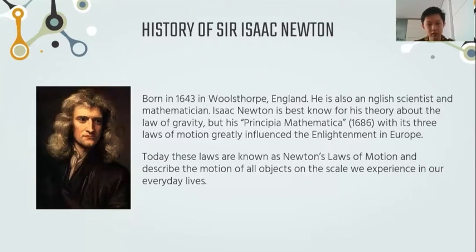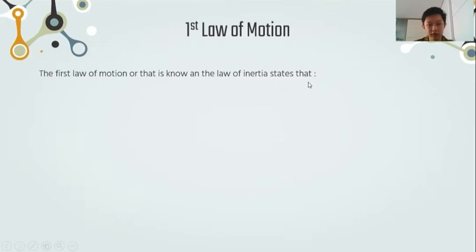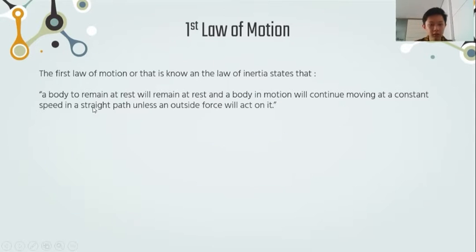Today, these laws are known as Newton's laws of motion and describe the motion of all objects on the scale we experience in our everyday lives. So, what I am going to explain to you are the 3 laws of motion. The first law of motion, known as the law of inertia, states that a body at rest will remain at rest, and a body in motion will continue moving at a constant speed in a straight path unless an outside force acts on it.